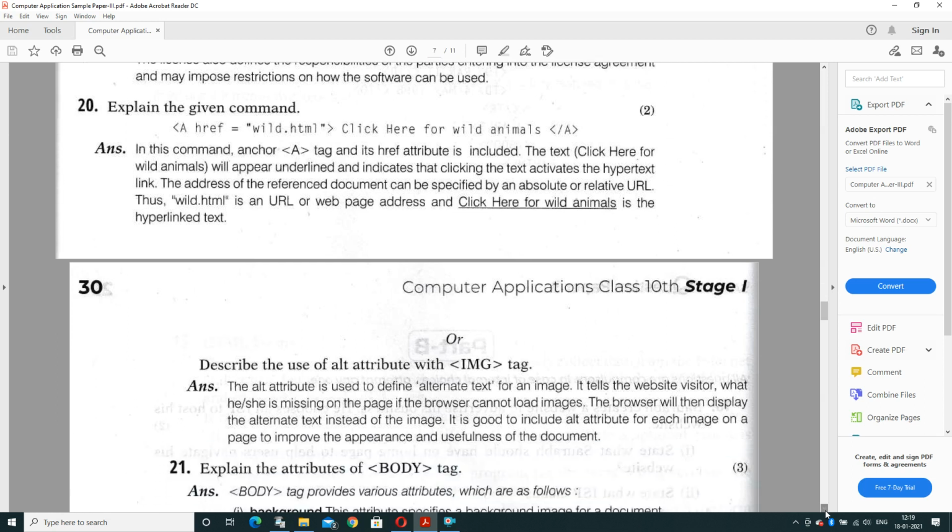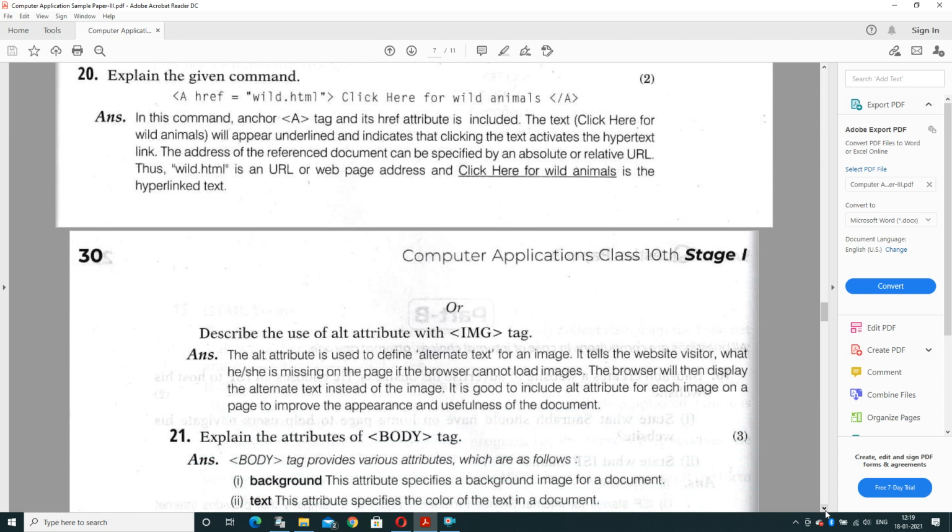Next thing, explain the given command. a href equal to wild.html, Click here for wild animal, /a. What is a? A is an anchor tag. So in this command, the anchor tag and href represent hyper reference, and the href attribute will directly navigate the cursor to the next part. The text will appear underlined and indicate a click, the text activates the hyperlink, and the address of the reference document can be specified by an absolute or relative URL.